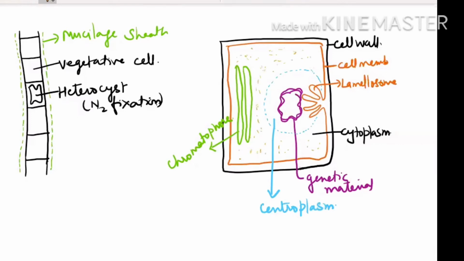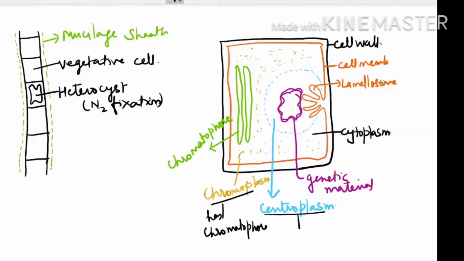So cytoplasm is differentiated into two. Why do we call it chromoplasm? The reason is that this area has chromatophores, and that is why it is colored. The centroplasm has the genetic material present in the center and does not have any chromatophore, so this is the colorless area.